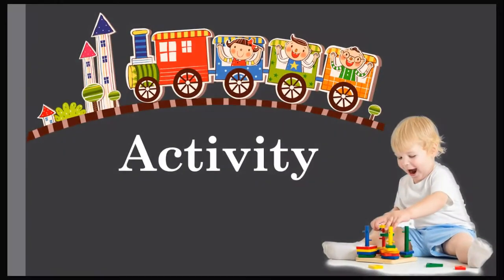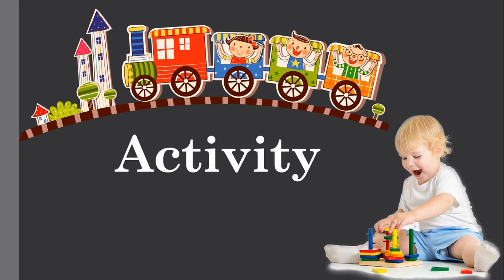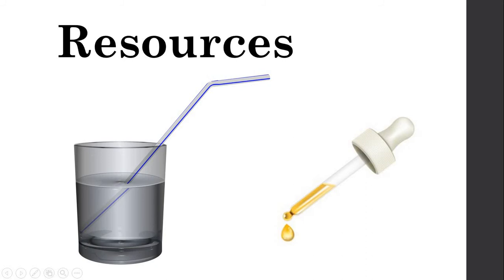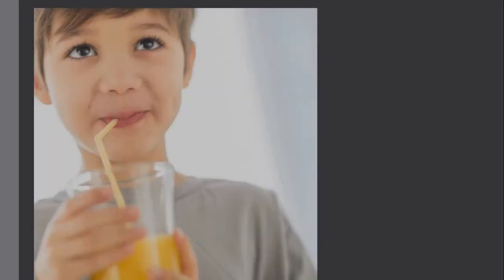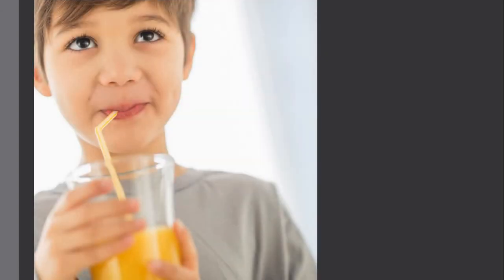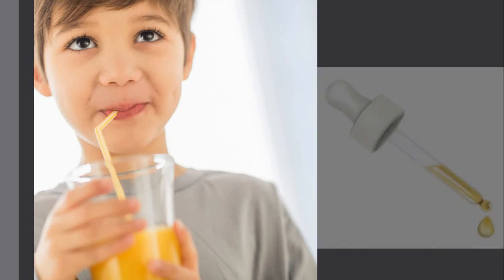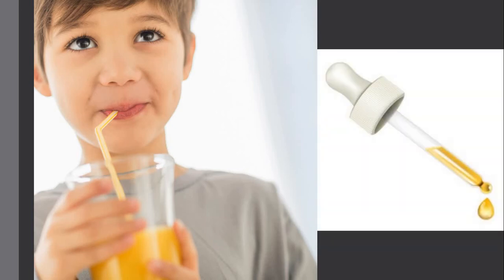Next is an activity. For that, needed resources are a glass of water and straw and a plastic dropper. First, take the glass of water and straw. Suck water from the glass through the straw. After that, use a dropper to take out water from the glass. How do you think air pressure helps in the above two activities? Think and write your answers in your notebook. I hope you have completed it.